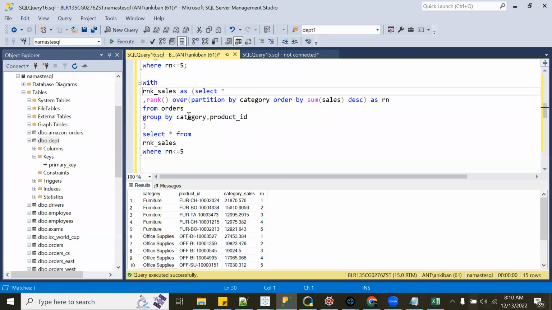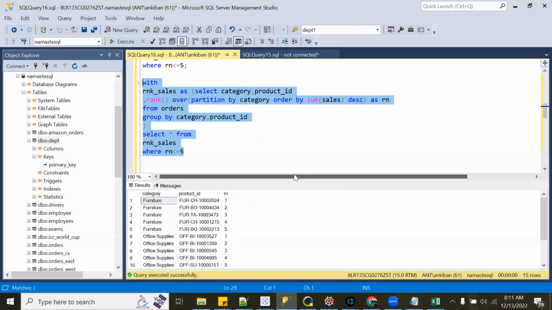Okay. So now what I have done is I am doing grouping here itself. And I need to choose only these two columns now. So what will happen? First group by will happen and give you sum of sales. That's what we were doing earlier with different CTEs. But you can do like this also. Within same query, you can do group by and then sum of sales. So first group by is happening, so you will get category, product ID and sum of sales, right? All the combinations which we were doing in the first CTE earlier. And then this rank function will run on top of it. So this will also work.